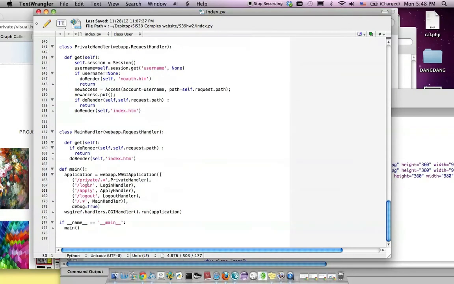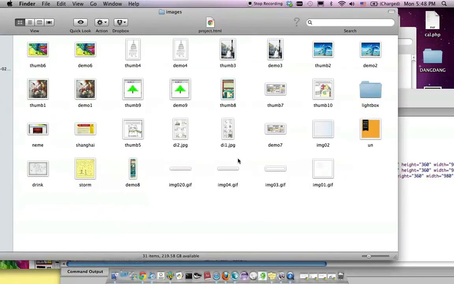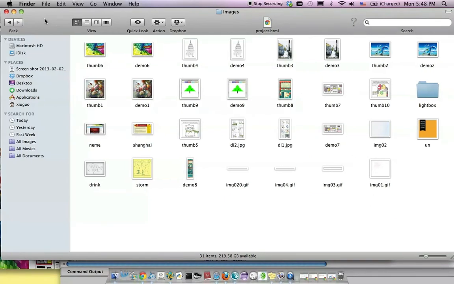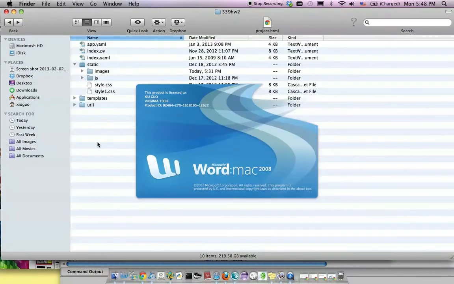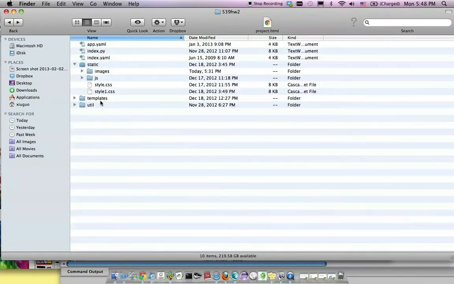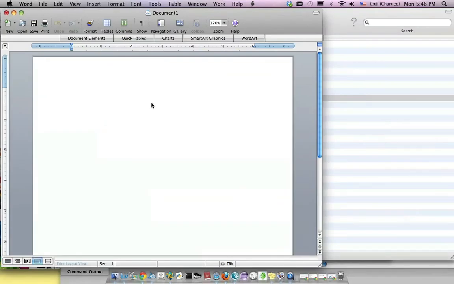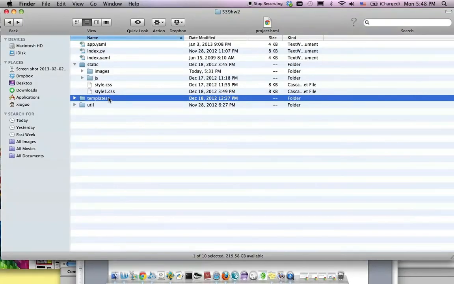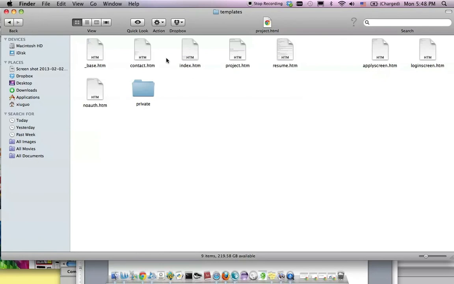I use multiple handlers, and all this file is in a pattern. In this pattern, the templates, all this contact page, index page extends the base.html.